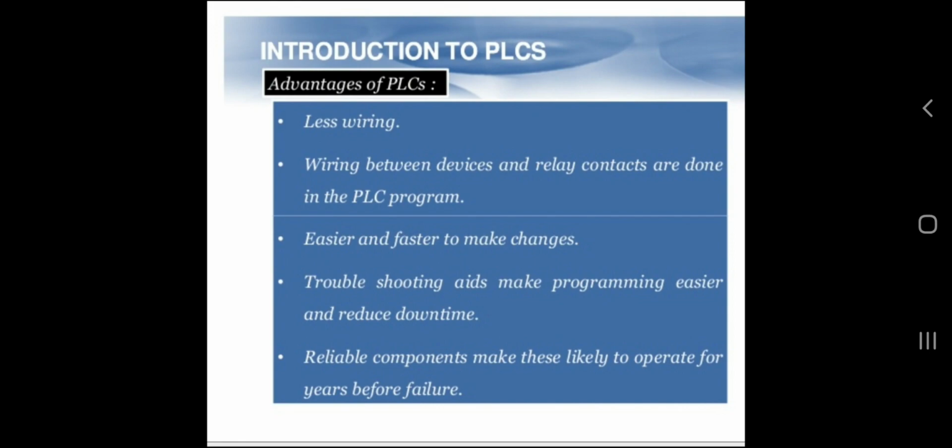So there are many advantages of using PLCs for industrial automation. Less wiring is required, so wiring between devices and relay contacts is done in the PLC program. It is easier and faster to make changes. For PLCs, the troubleshooting aids make programming easier and reduce downtime.